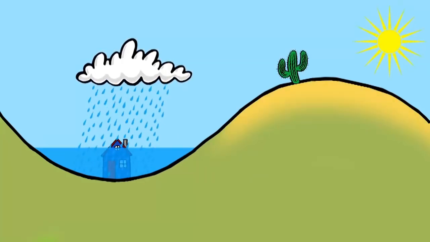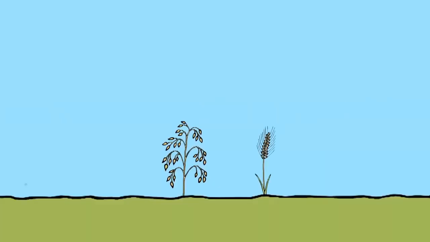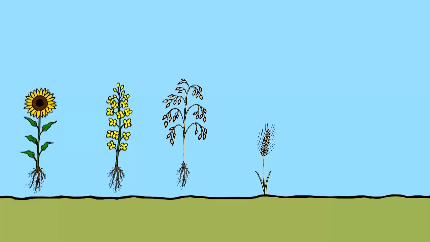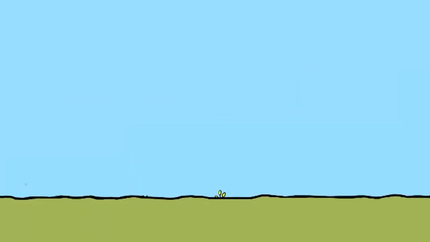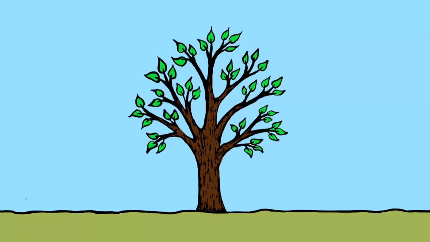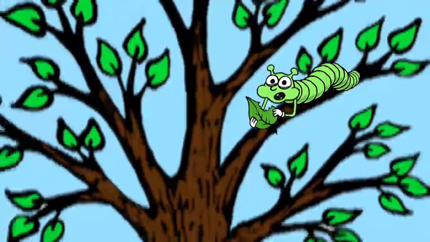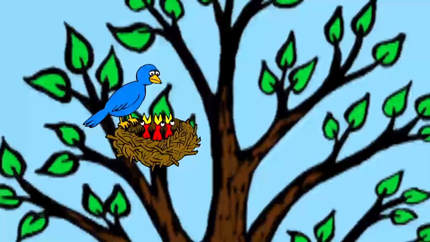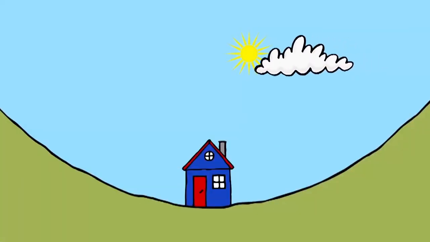Another consequence of temperature change is that natural ecosystems will need to adapt. We are already seeing this with European crops. Sunflowers and colza, that's rape, are replacing oats and barley. Humans can cope with this, but natural ecosystems can be badly affected. If trees come to leaf early, as the climate warms, and the caterpillars hatch early, the local birds may miss this feast. When their eggs hatch, the grubs are gone, and there's little left for the baby birds to feed on.